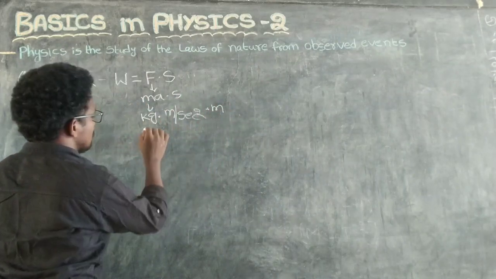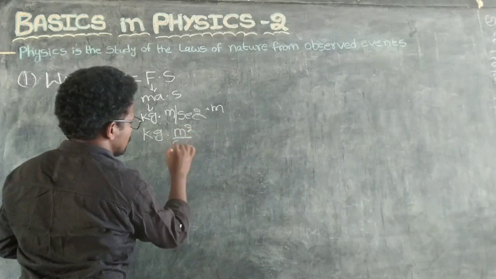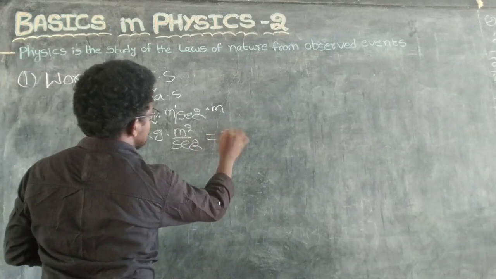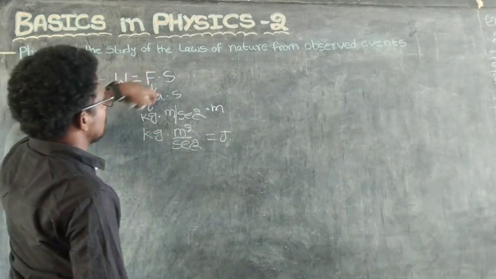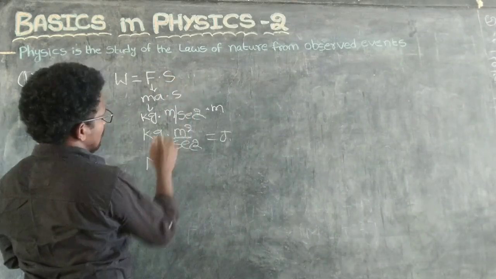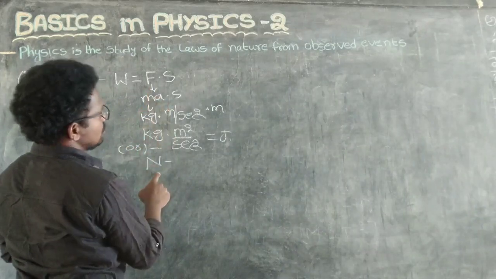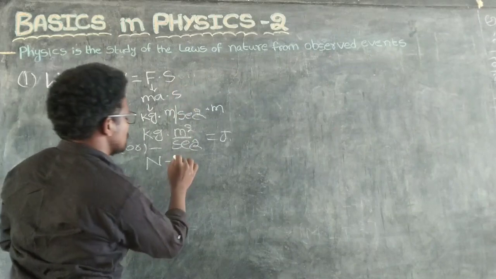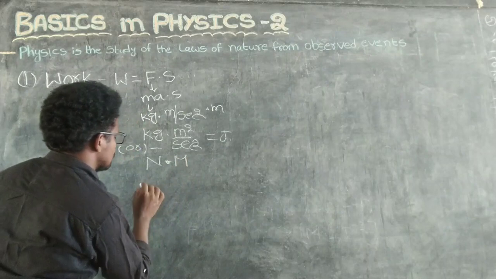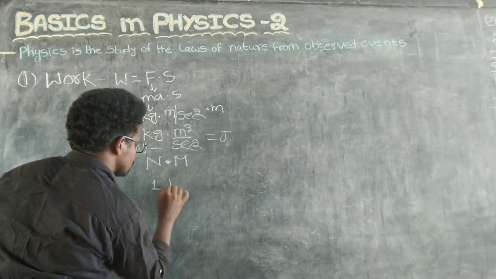So it is kg meter square by second square. Otherwise you can write force in Newton into displacement in meter, so Newton meter, which is 1 joule.